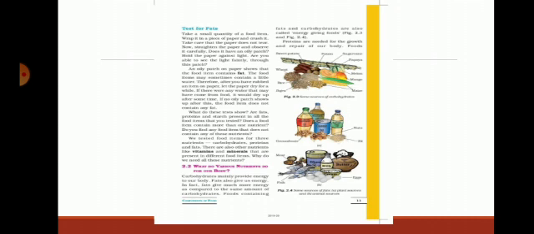However, these are tougher to break down. Okay, cellulose is present in the plant cell wall. It is a complex carbohydrate. Humans cannot digest cellulose because it is rich in fibers also.